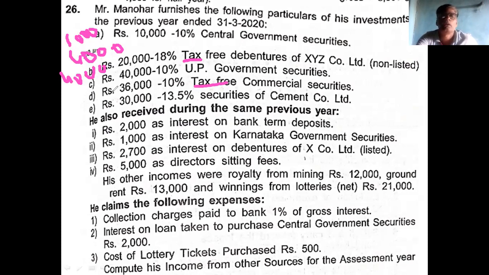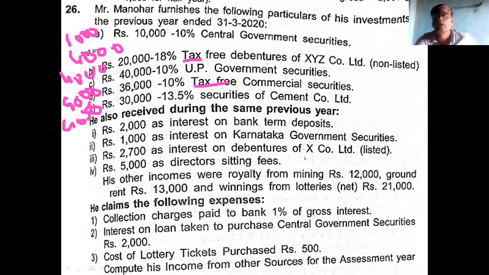This is also 4,000. Then 30,000, 13.5% security is there. It is not tax free. Therefore, you calculate interest: 30,000 into 13.5 is 4,050.